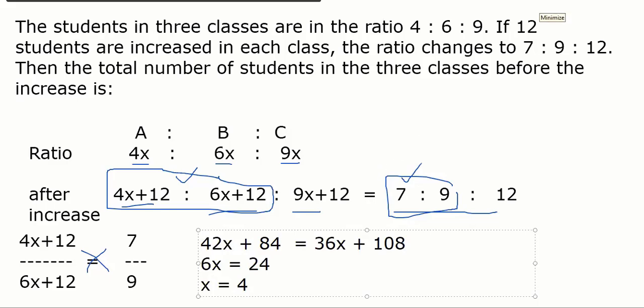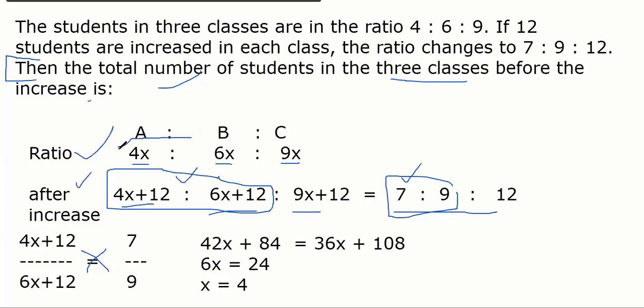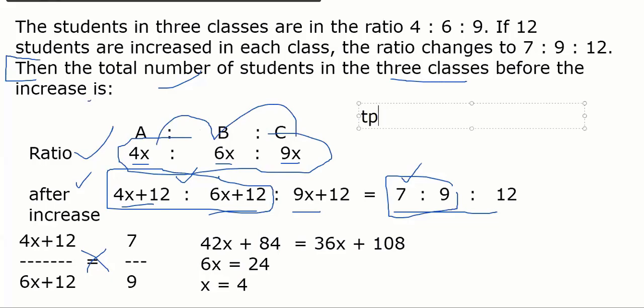What are they asking? Read the last line, Mudit. Then the total number of students in 3 classes before the increase. Before the increase. So is it this one or this one? It's the first ratio, which is 4x, 6x, 9x. So how much is total? 4x plus 6x plus 9x is 19x.